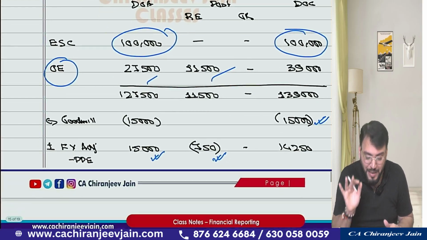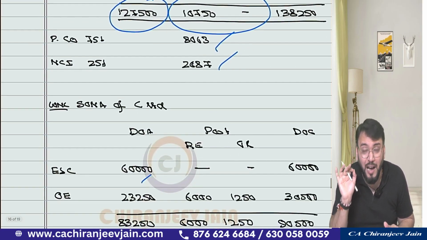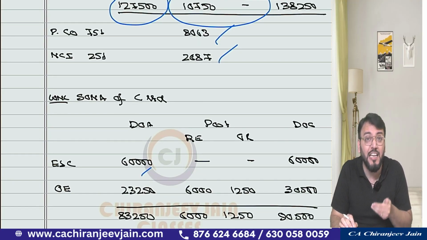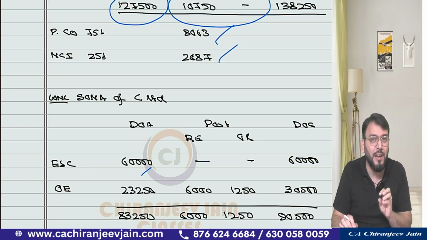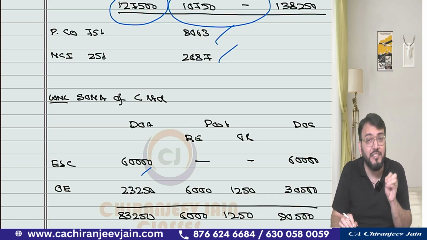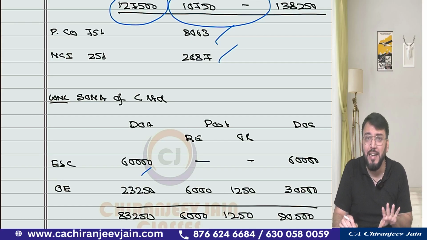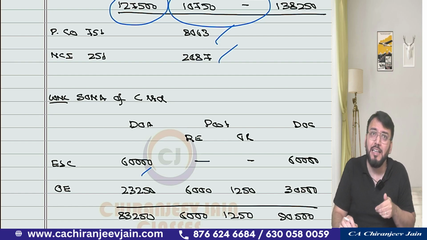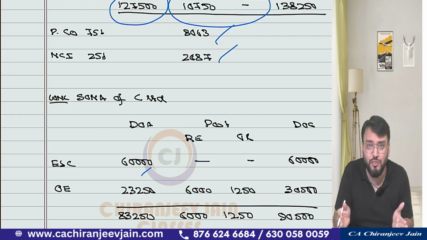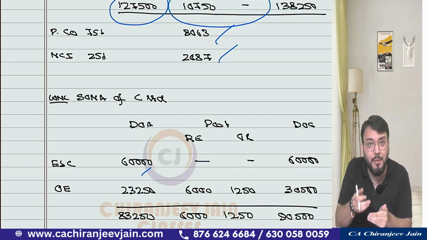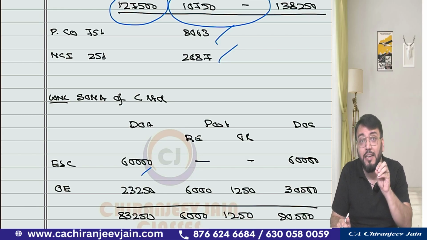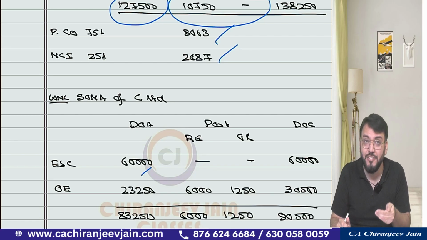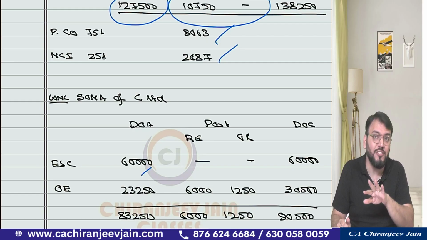Don't worry about that. But I hope this type of question you are appreciating and you are understanding where you are making mistakes. I have seen that many of the students have given the answer, but no one has given exactly the correct answer, and this point you need to understand: how to react in the exam hall. If suppose your balance sheet is not tallying, don't panic. Correct. Now the exam hall is a totally different situation. Just try to understand. Right now if you are not able to do it, then in the exam also it is quite possible you are not able to do it, but whatever you attempt you will get marks. So there is no need to panic, and just try to understand.